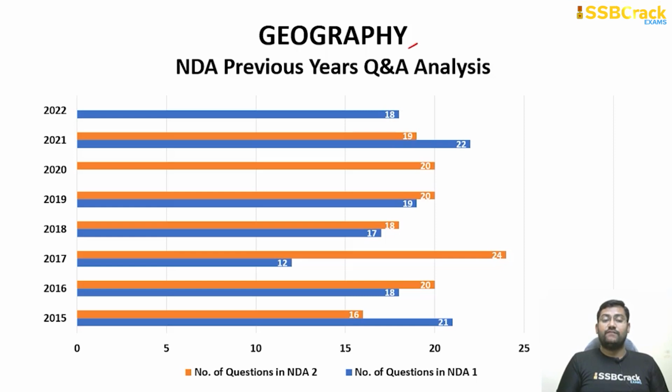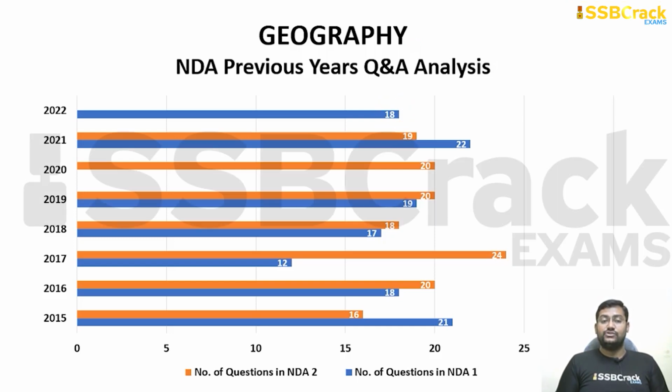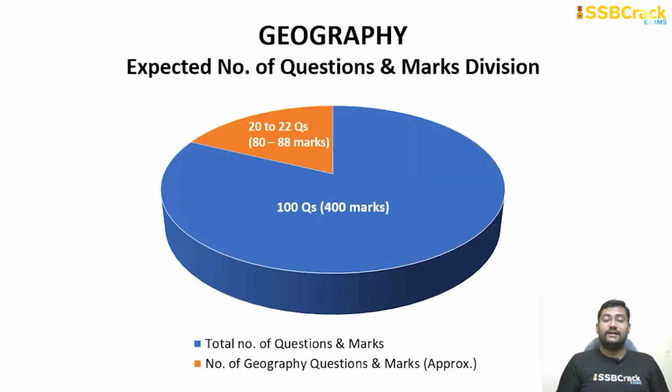Next most important chunk after physics is actually geography, which fetches you the highest marks, again next to physics. You can see in the NDA 1 2022, 18 questions were asked from this geography section alone. In 2021 also, 19, 22, 20 questions were asked. Going through the same trend, even in your upcoming NDA examination, 20 to 22 questions can be asked, which can easily fetch you somewhere around 80 to 88 marks.